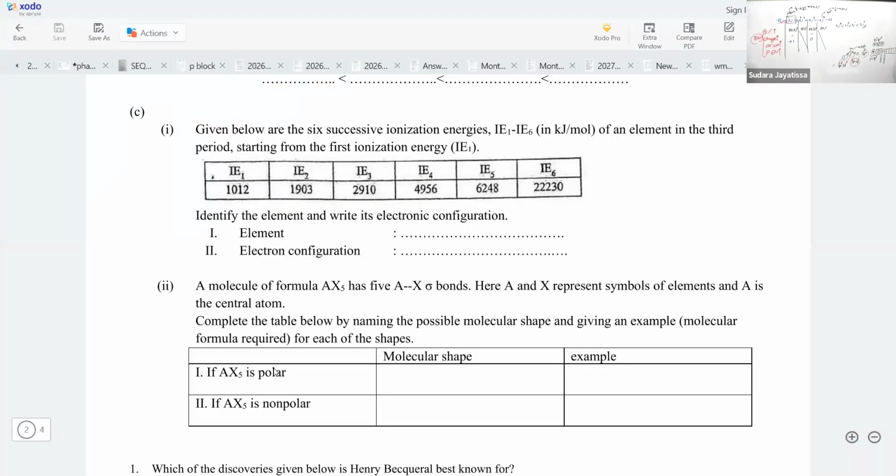Part C. Now, what do you know about successive ionization energy?